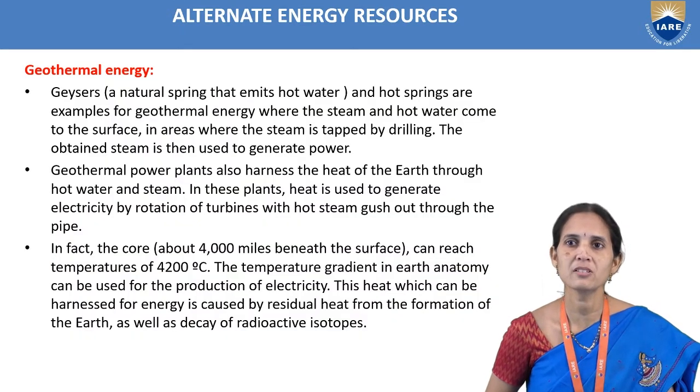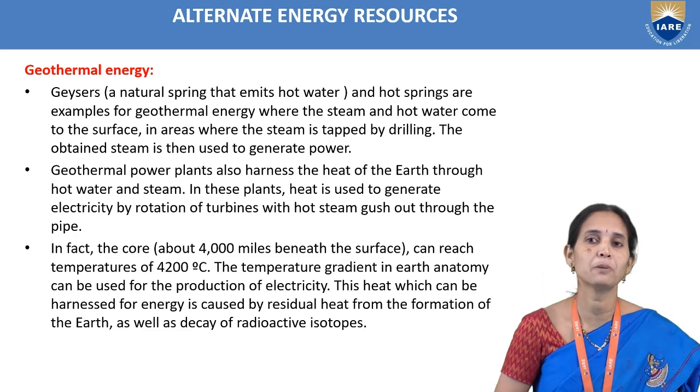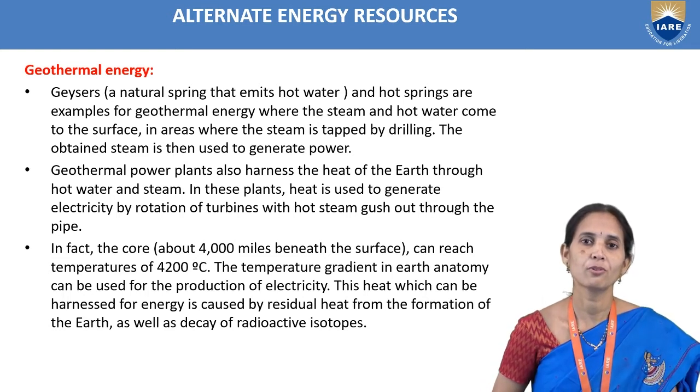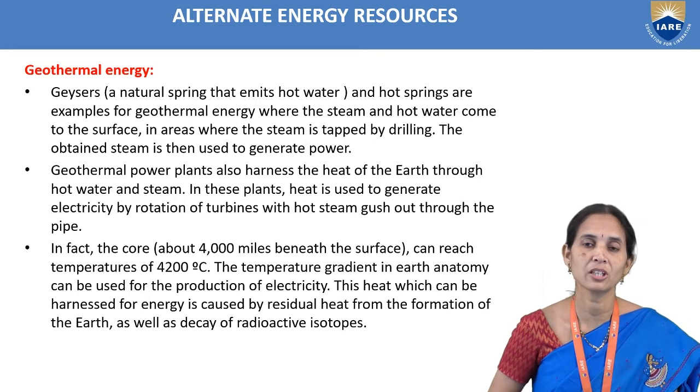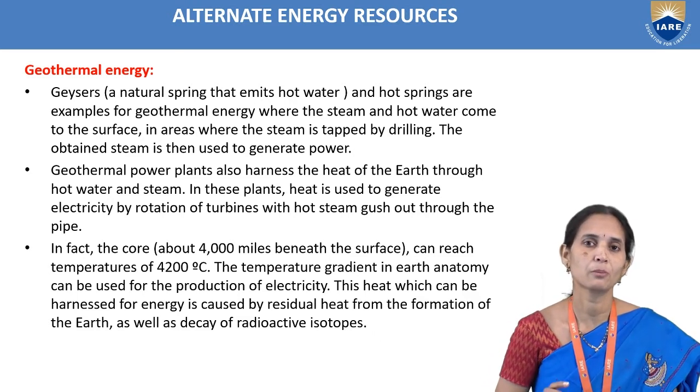So in geothermal power plants, as we already discussed, we are collecting the hot water and producing the steam. The core is about 4,000 miles beneath the surface. When we go deep into the earth, 4,000 miles beneath the surface, it can reach a temperature of 4,200 degrees centigrade. So the temperature gradient in the earth can be used for the production of electricity.